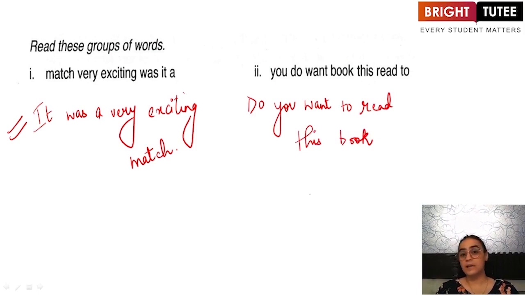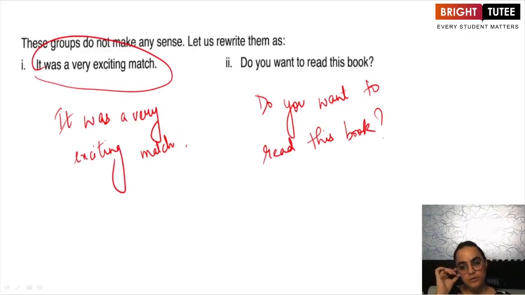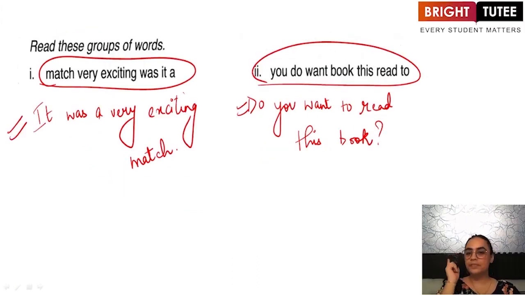And since I am asking a question, what I require is a question mark. So now, rearranging these groups of words in a sensible manner, we can say that they are sentences. So one thing I know about my sentence is that it will always make sense.